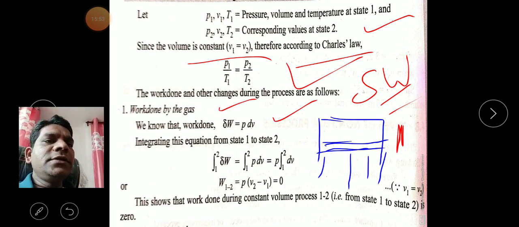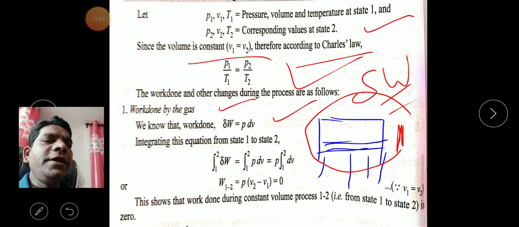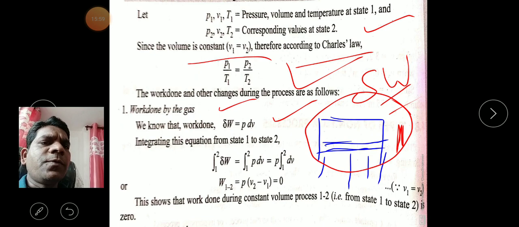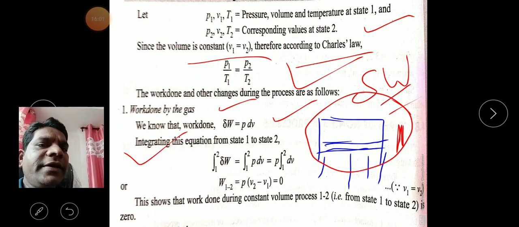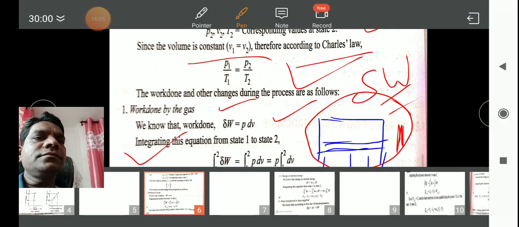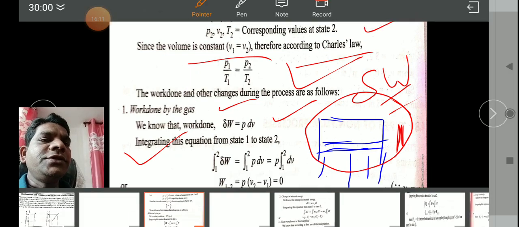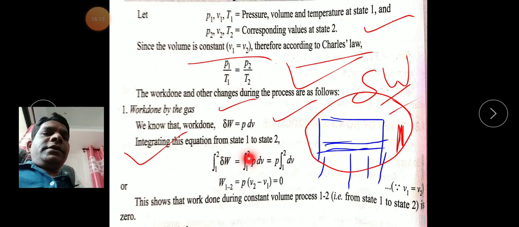So we calculate the work done for the complete process in a constant volume process. For the complete process, we apply the integration signs with the limits 1 to 2. Delta W is equal to the integral from 1 to 2 of P dV.